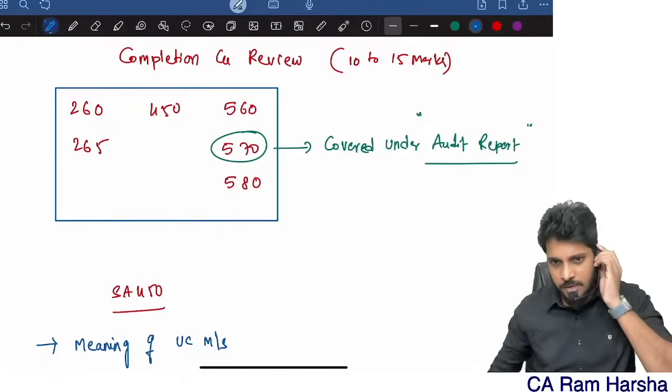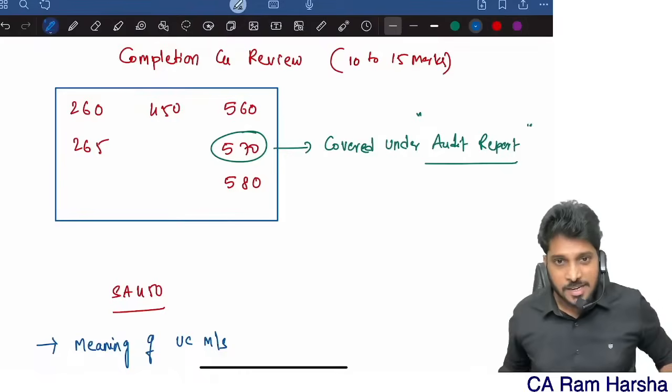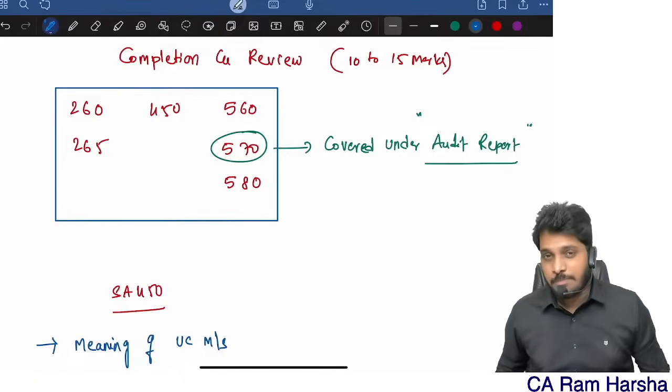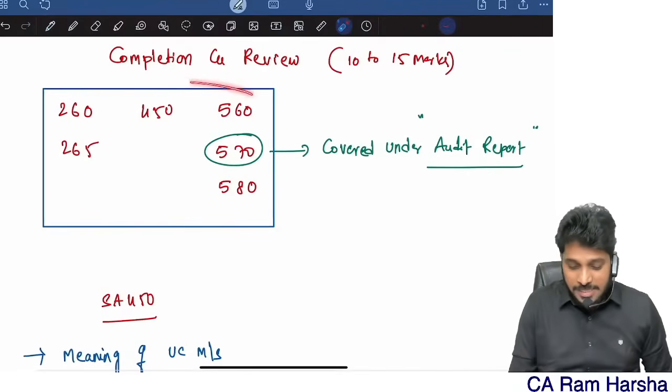So, without any delay, let's begin discussion of the next topic, that is the completion and review chapter. In CA Inter, we have a chapter called completion and review. Let's revise that chapter. This chapter consists of a total of 6 standards.